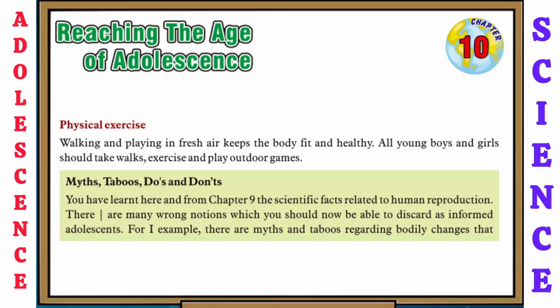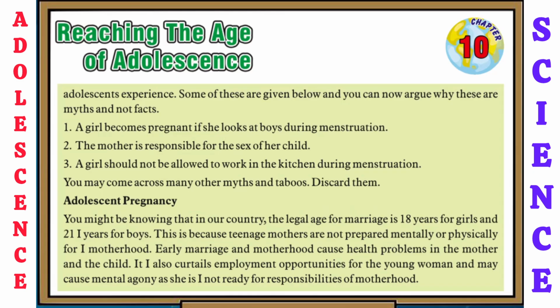Now let's see myths, taboos, dos and don'ts. We have learned here and from chapter 9 the scientific facts related to human reproduction. There are many wrong notions which you should now be able to discard as informed adolescents. For example, there are myths and taboos regarding bodily changes that adolescents experience. Some of these are given below and you can now argue why these are myths and not facts.